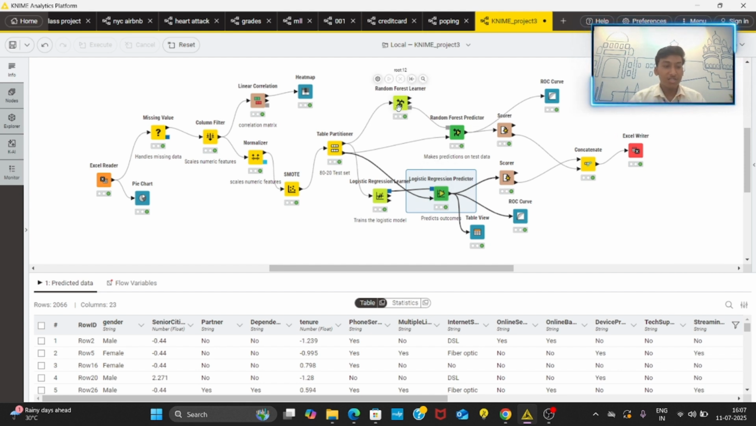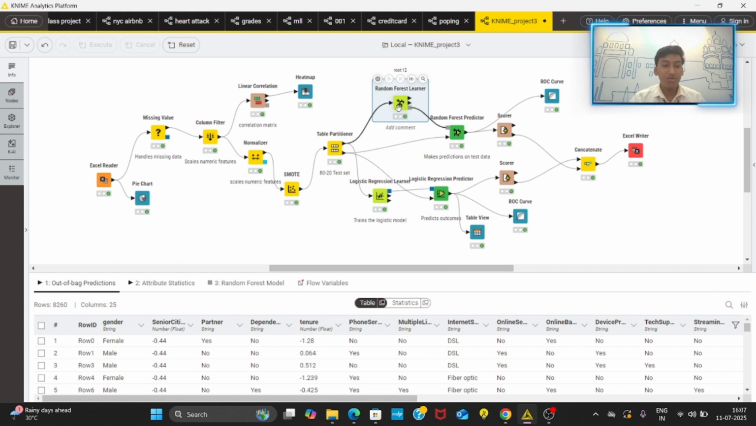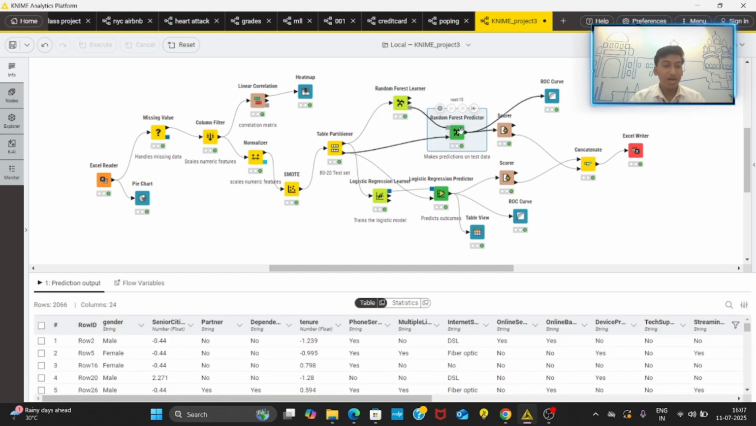Second is random forest. We used the Random Forest Learner node for training and the Random Forest Predictor to apply the model on the test set. Random forest is an ensemble learning method that combines multiple decision trees and typically delivers high accuracy and robustness. After training both models, we used the Scorer node.